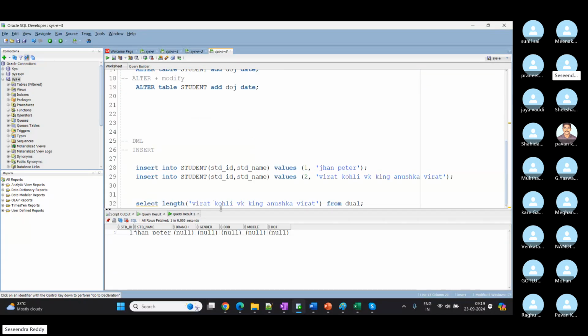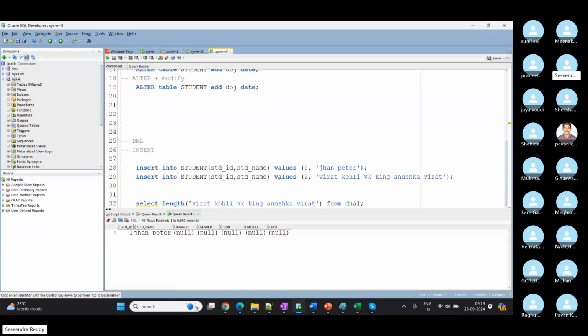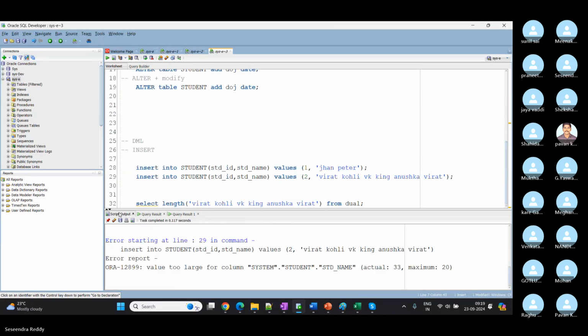But now I ran the second student, Virat Kohli, which has 33 characters, but we are going to store only 20 characters in that student name column. So now we are facing a size issue. See, value too large for column student name, actual 33, but the maximum size we can store is 20 characters.